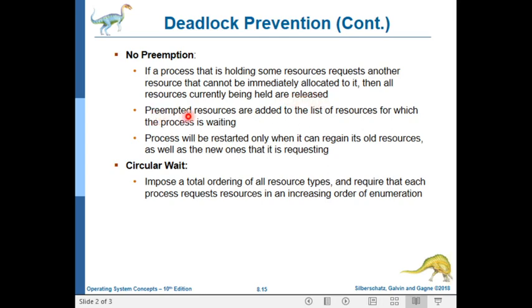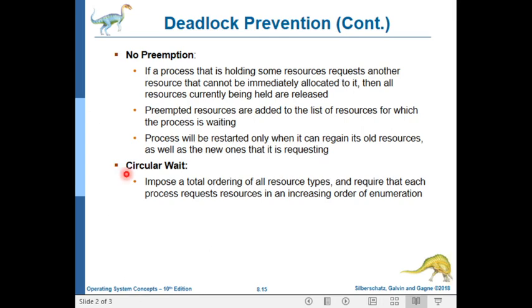The preempted resources are added to the list of resources for which the thread is waiting. The thread will be restarted only when it can regain its old resources as well as the new ones that it is requesting. For the second protocol, where we force the waiting thread to release its resources, you can refer to the textbook.